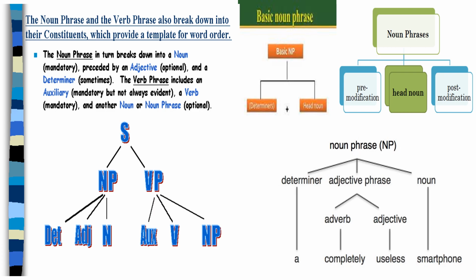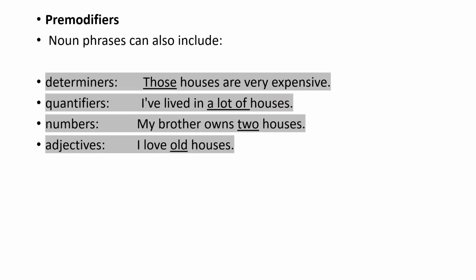to you. Okay, so as we discussed earlier, the list of pre-modifiers includes determiners, quantifiers, numbers, and different adjectives. So here are some sentences that will show you how they can be a part of noun phrases, like those houses. Those is a determiner; this, that, those, all of these are determiners. A lot of houses, so a lot of is a quantifier.